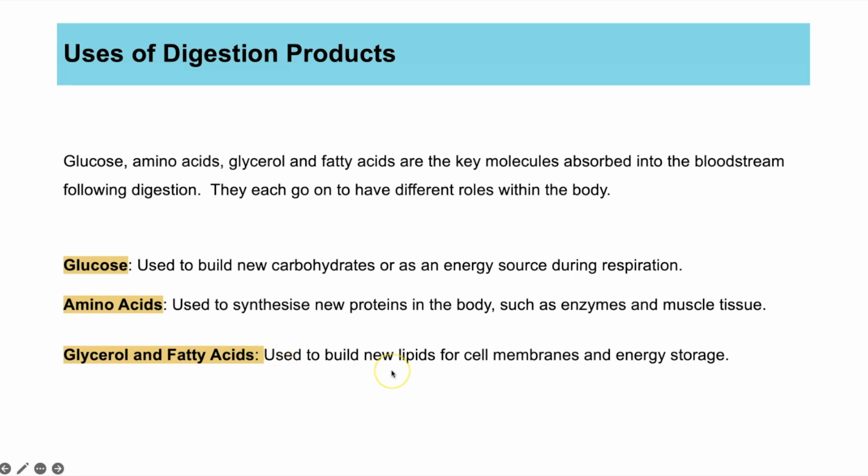And then finally, the glycerol and fatty acids. Once those have been absorbed into the bloodstream, they can then be converted back into lipids, which are used for things like making your cell membranes and also energy storage.